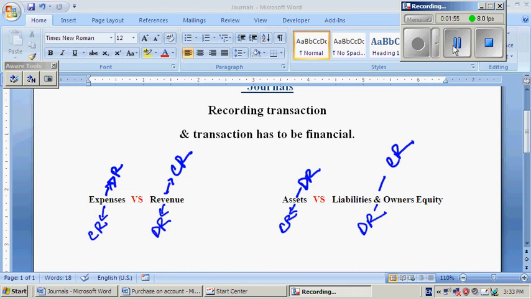Now the question is, how expense increase? Suppose you pay rent, you pay a bill, electricity, those things, your expense increase. How revenue increase? Suppose you are earning money from providing service or selling goods, so your revenue increase. How asset increase? Suppose you have to buy equipment, you have to buy a truck, you have to buy a motor vehicle, so your asset gets increases. Now, how liability and owner's equity increase? Suppose you invest capital, your owner's equity increase.